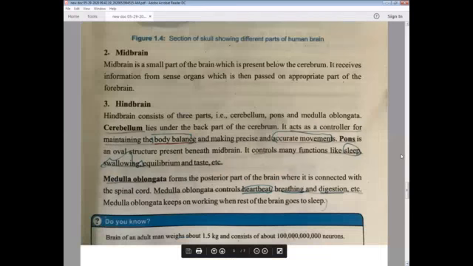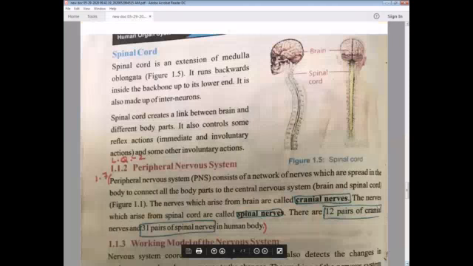This was all about the brain, and here it is just written that the weight is 1.5 kg and it consists of this much of neurons. Now the second portion is spinal cord. You can see this is the spinal cord. In Urdu, we can say it is reed ki hatti. The spinal cord is the cord on which our whole skeleton stands. Spinal cord is an extension of medulla oblongata.